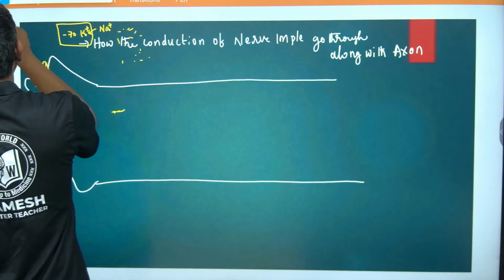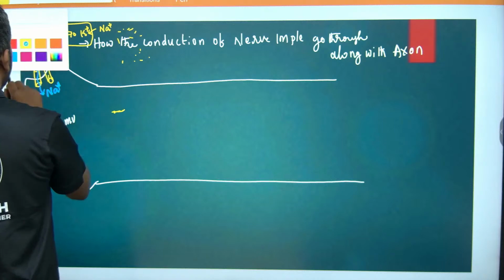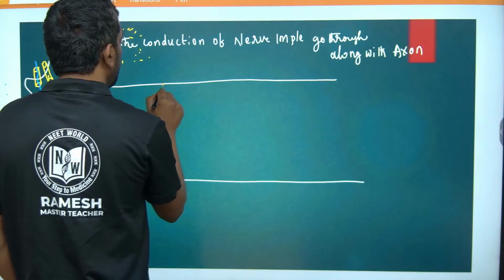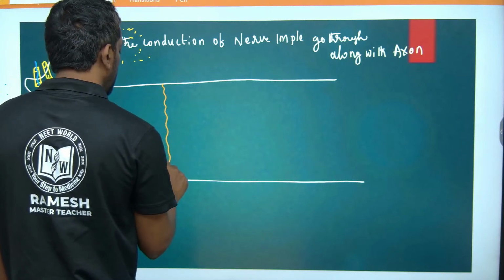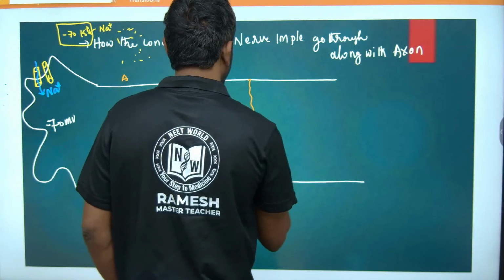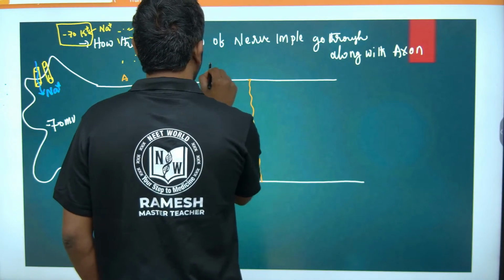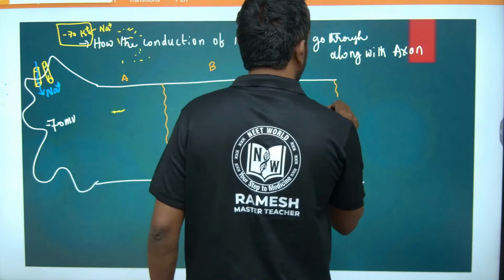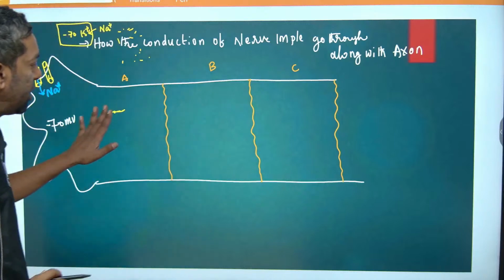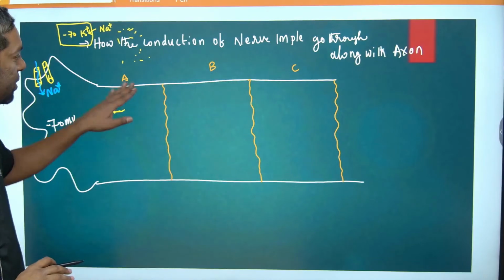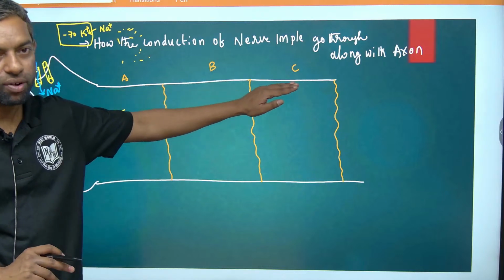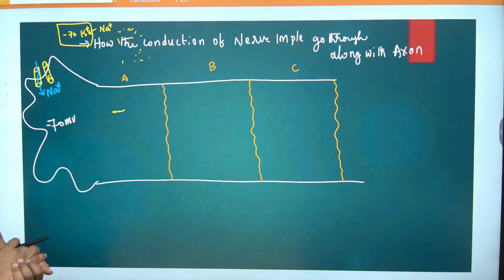This is the A segment. This is the B segment. This is the C segment. A, B, C segments are there throughout the axon. This is the axon membrane. Throughout the membrane, conduction and impulses are going to take place.